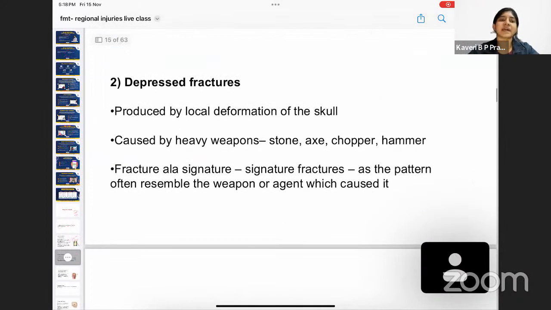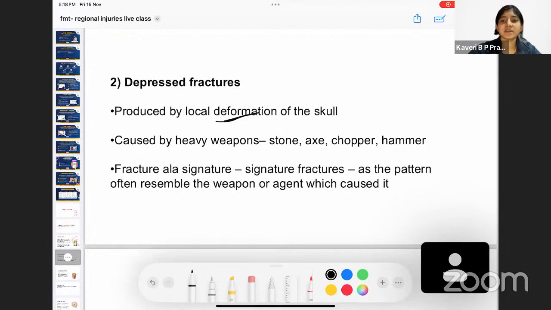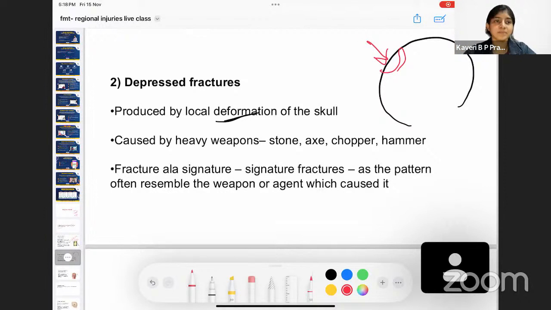Coming to the second type of fracture, we have depressed fracture, where there is a local deformity of the skull. Now if this is a skull, an area of the skull is going to be depressed. Wherever there is an impact, there is going to be depression seen. It is caused by heavy weapons. For example, any heavy weapon like a stone, axe, chopper, or hammer, all of these which are small and heavy are going to cause a depressed fracture.